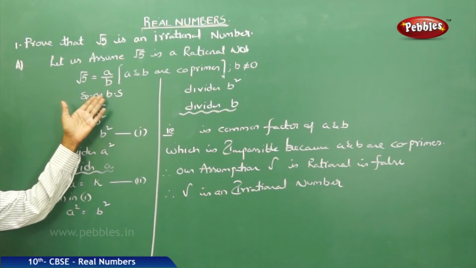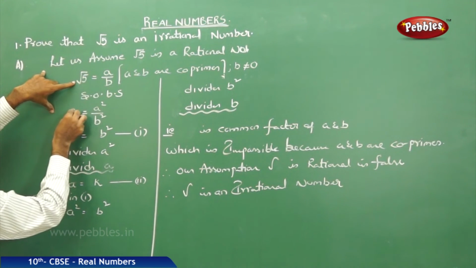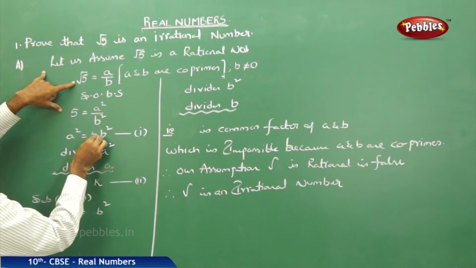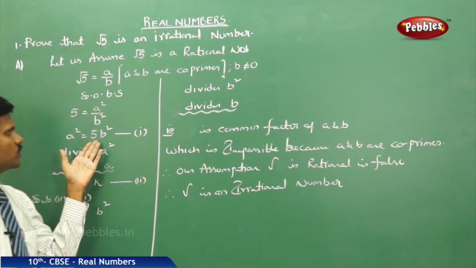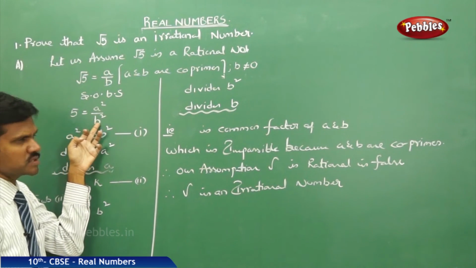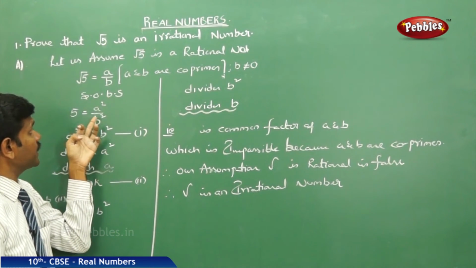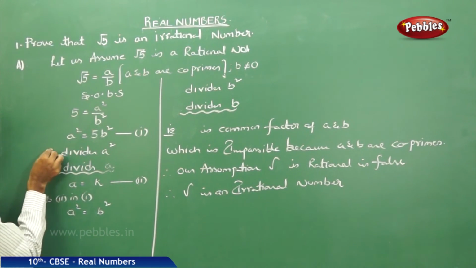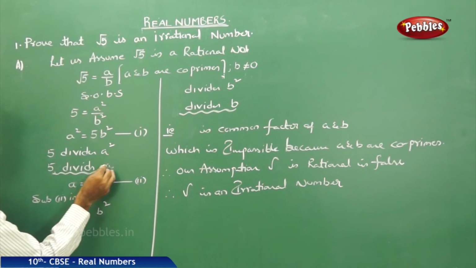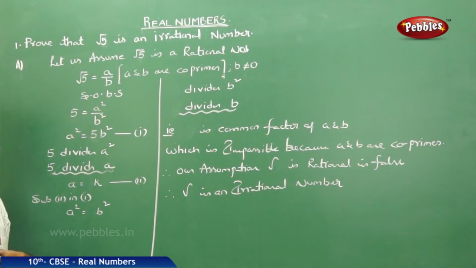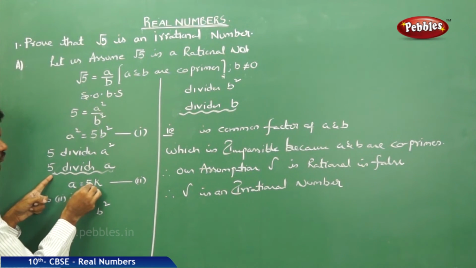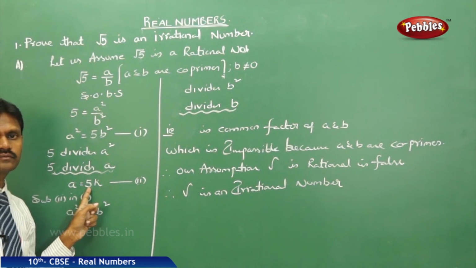Now squaring on both sides, the square root cancels, giving 5. Now cross multiply: a square is equal to 5b square. If you transfer b square to one side and 5 to the other, it means 5 divides a square. 5 divides a square means that 5 divides a also. That is, your a will be of the form 5k, a multiple of 5.